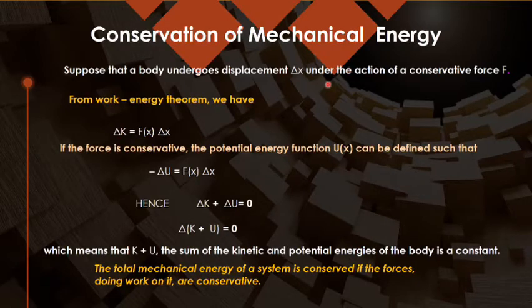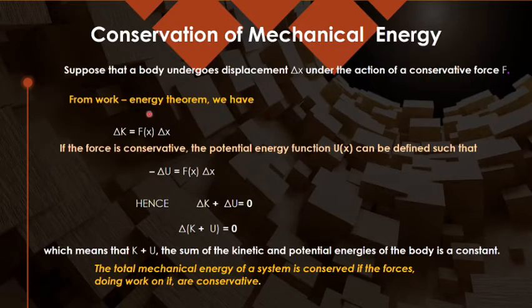Whether you are releasing a ball from a height or throwing a ball upwards, in both cases you may take that mechanical energy remains conserved. For this, the first important thing you need to know is that the force acting on that body is a conservative force.